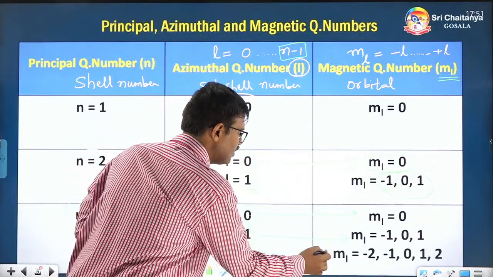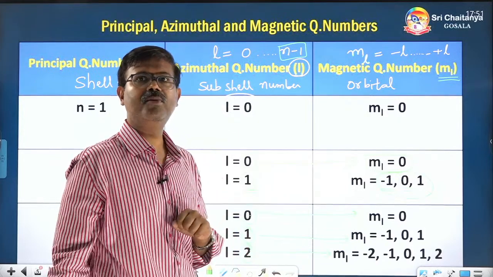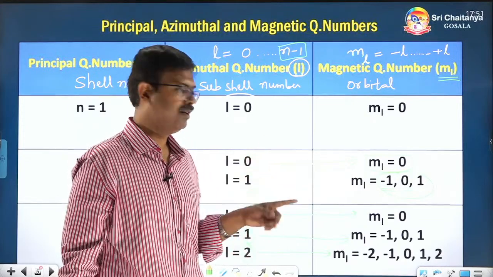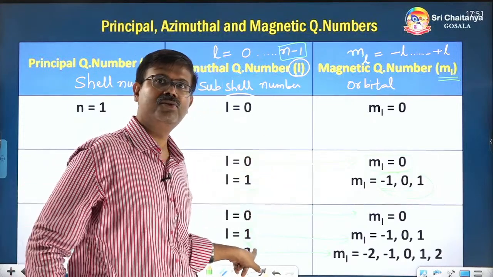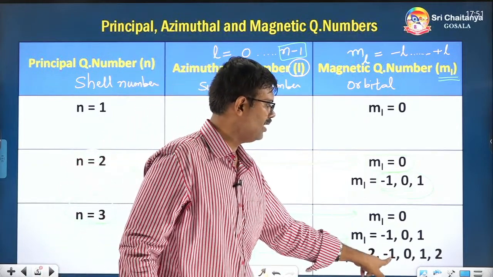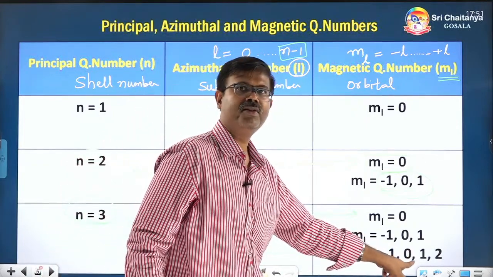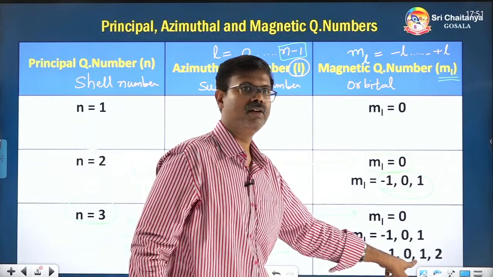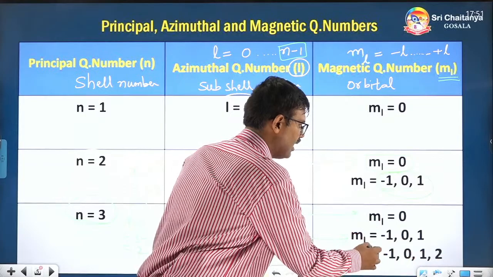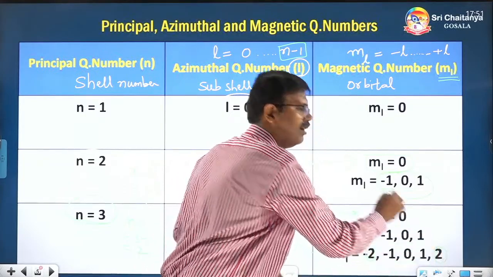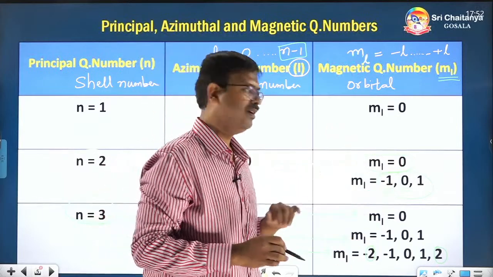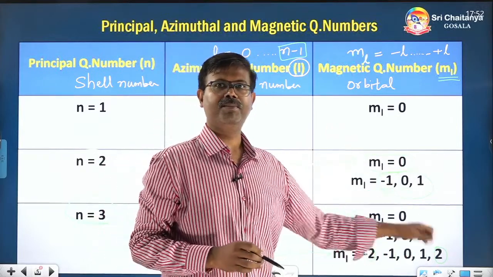In the second subshell, how many will exist? Again follow the same rule, minus l to plus l. So minus l is what? Minus 2 is the beginning number. So minus 2, minus 1, next comes 0. After 0, what is the next number? Positive number. So 1, 2. Stop here, because we have to take minus l value up to plus l value only, not beyond that. So these are the magnetic quantum numbers here.